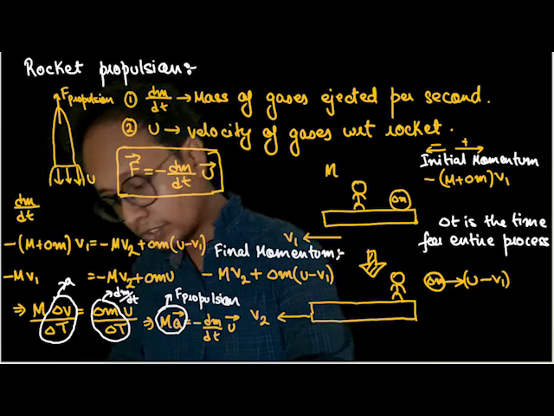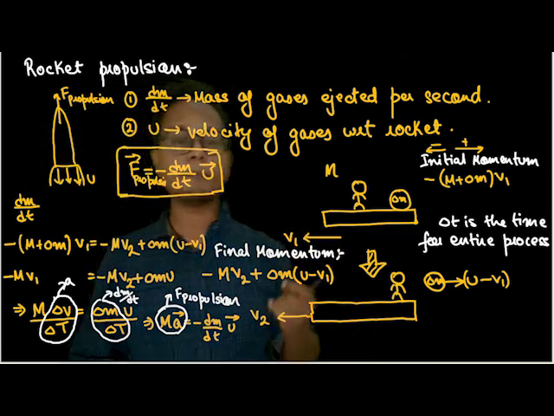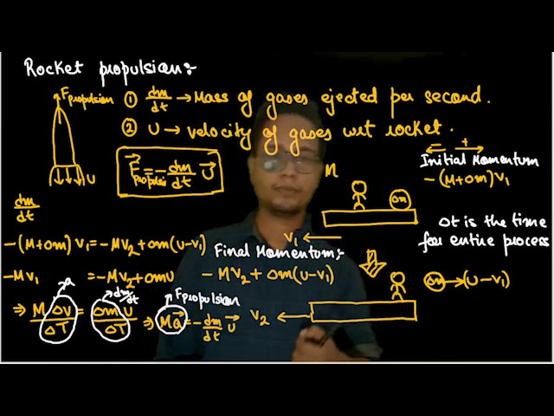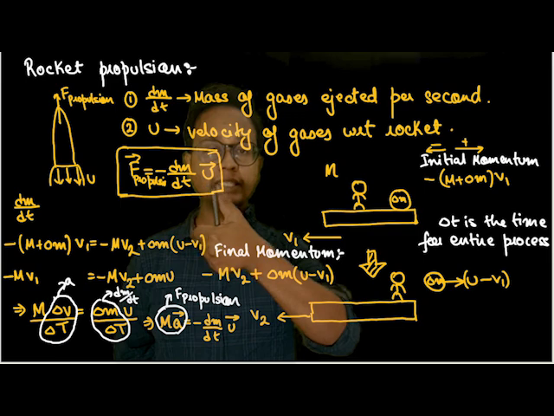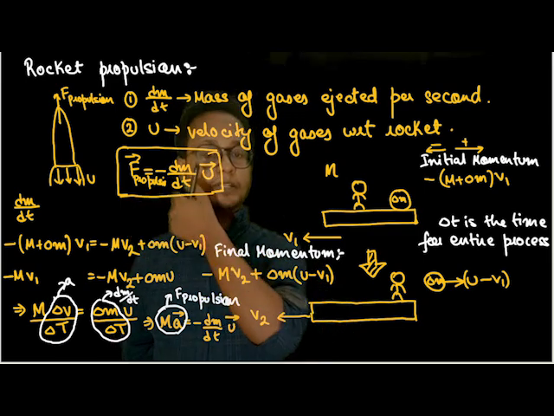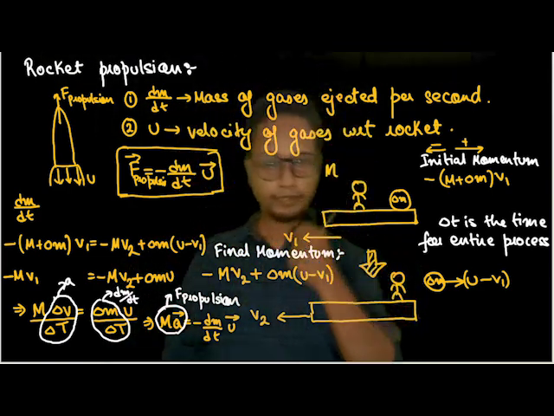Okay. So force of propulsion is given by minus dm by dt into u. Understood? So I put this situation out here. The thing to note out here is this u is given with respect to the vehicle. The direction of force is opposite to the direction of u. This much is understood. Fair and fine.